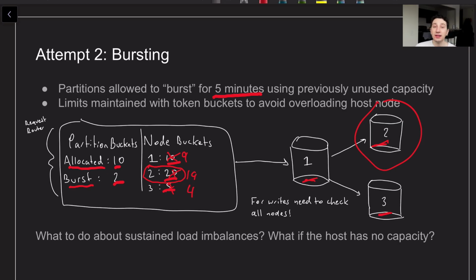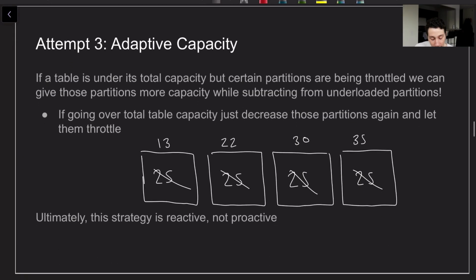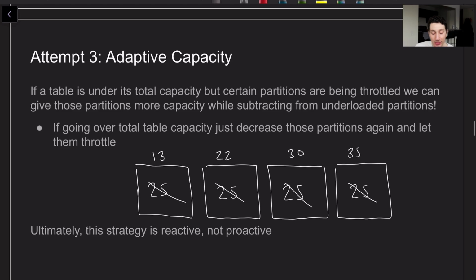The problem is, this is only for 5 minutes at a time, right? You're only allowed to burst for a couple minutes, and so what happens if you just have sustained load imbalances, right? Certain keys can be hot, and they can be hot forever. So this is where something like adaptive capacity comes in, which is Dynamo's next improvement.